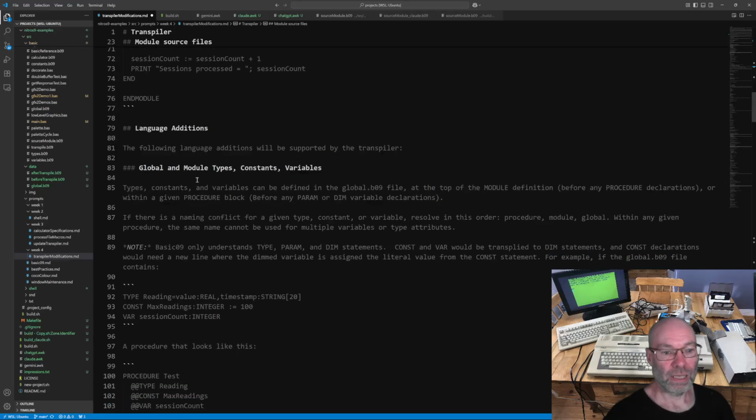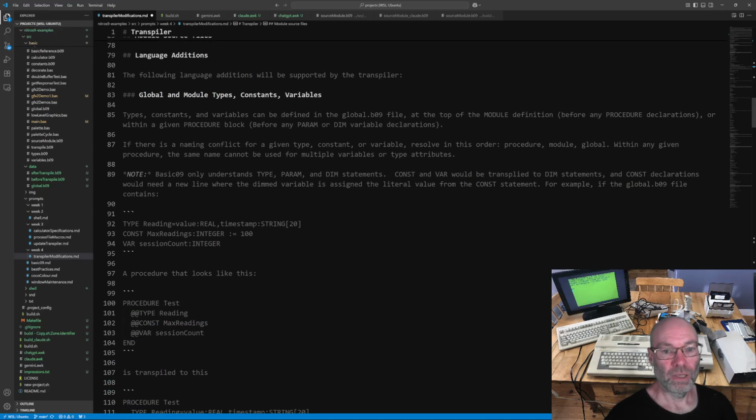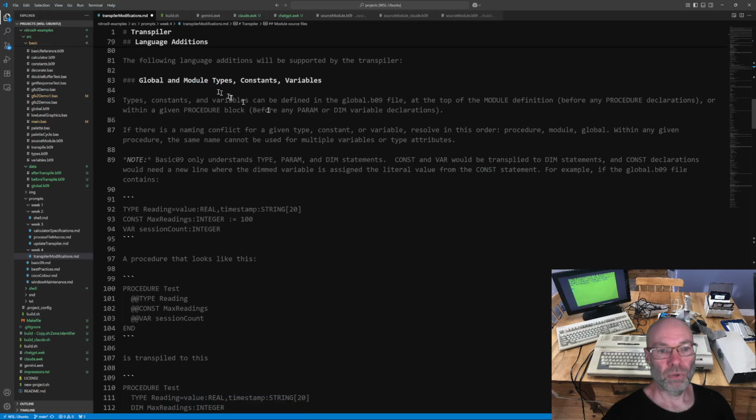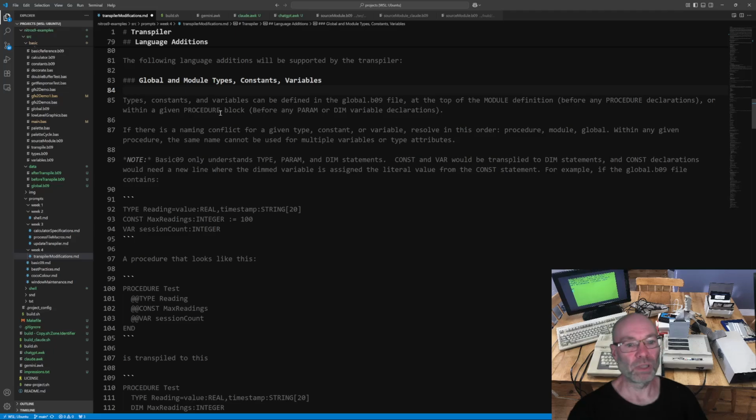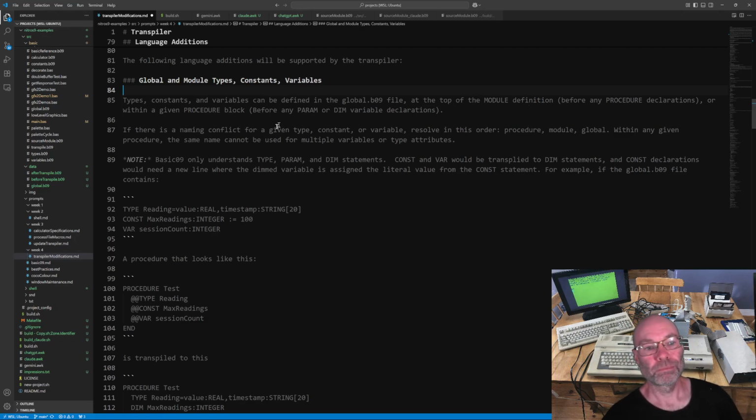Okay, language additions. Again, this is maybe a little redundant, but it doesn't hurt to be a little redundant. Types, constants, and variables can be defined in the global.b09 file at the top of the module definition, or within a given procedure block.